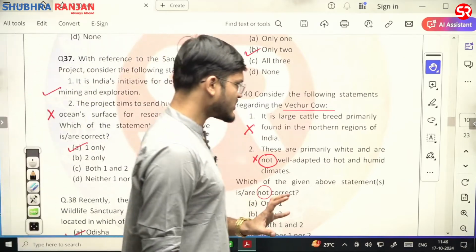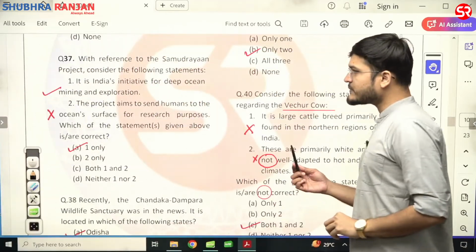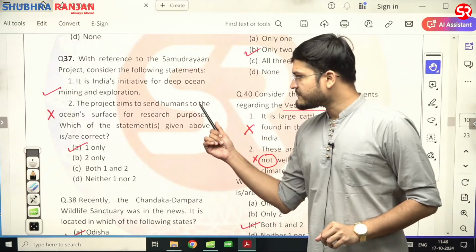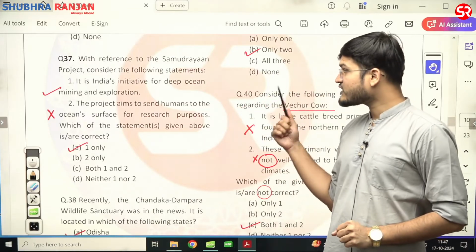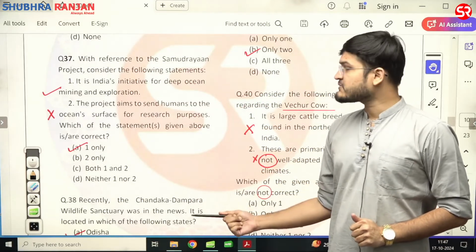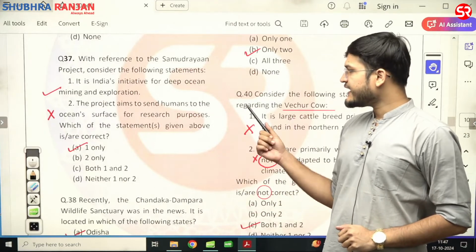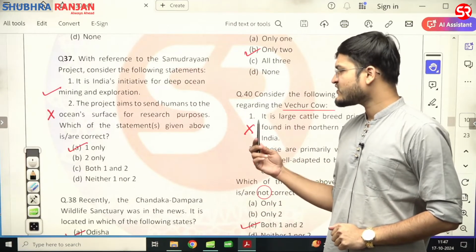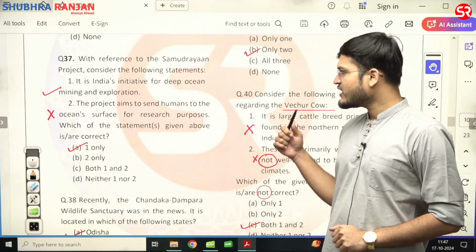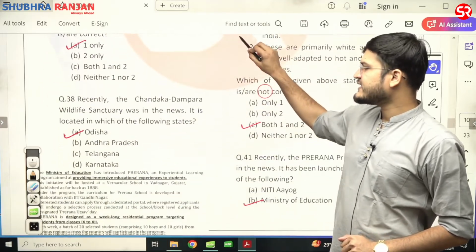Now with respect to question number 37. With reference to Samudrayan project, consider the following statement. It is India's initiative for deep ocean mining and exploration. First statement is correct. Second is the project aimed to send humans to the ocean surface for the research purposes. Second statement is wrong. Correct answer would be A. A is the right answer.